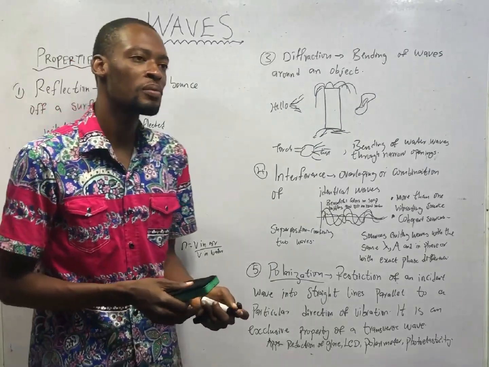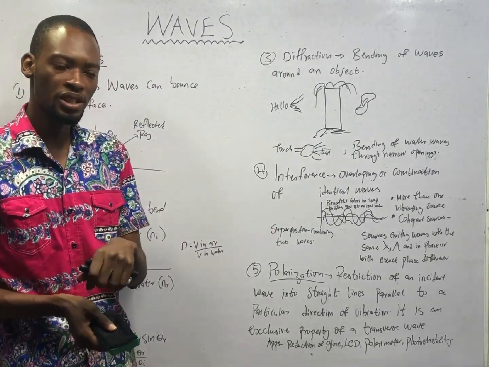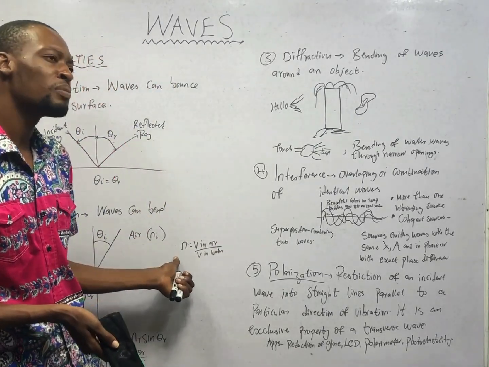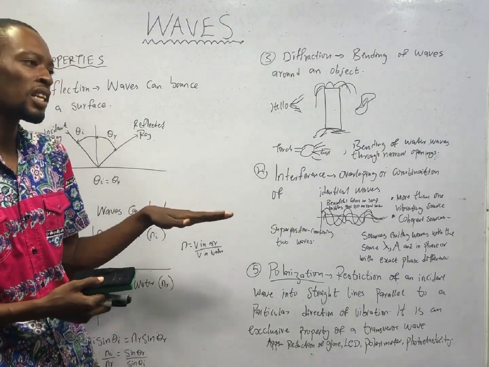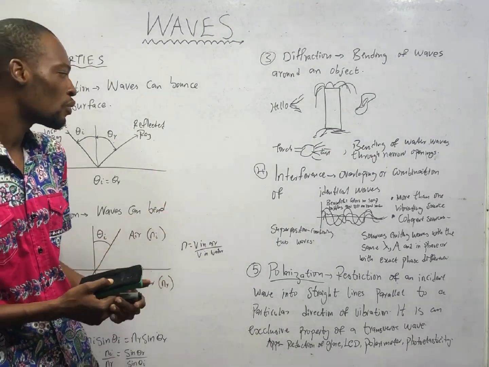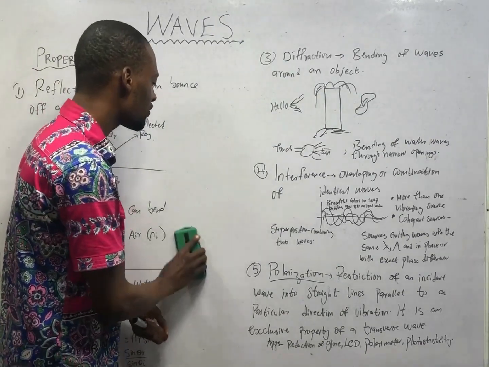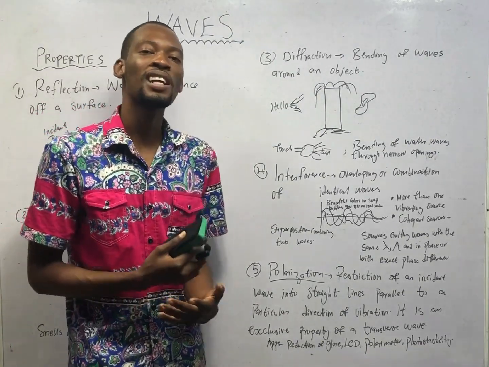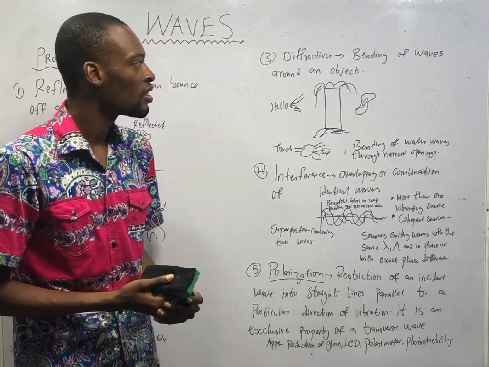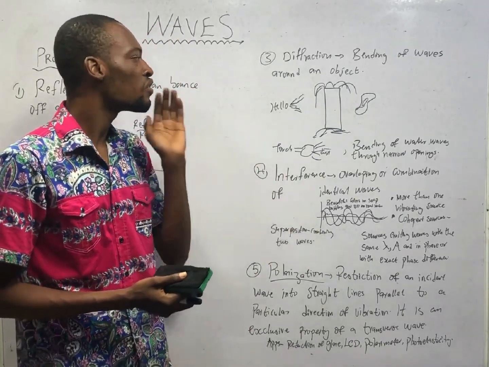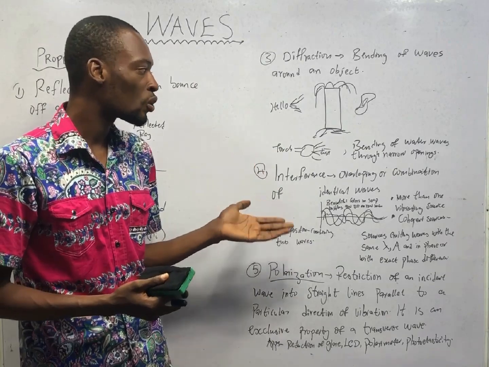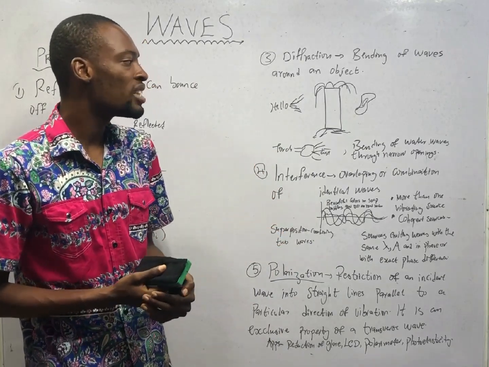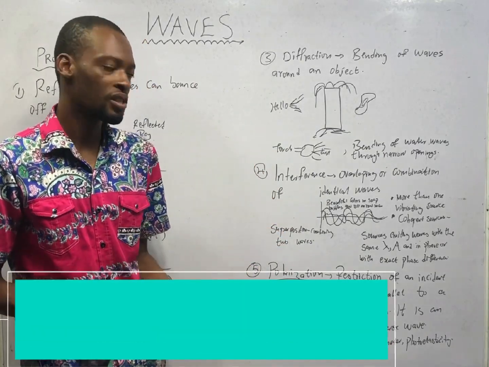And if the wave moves from shallow water to deep water, the refractive index will simply be the velocity in the shallow water over the speed in the deep water. That is refractive index. And waves can diffract. So another property of waves is diffraction. Diffraction is bending of waves around an object. Example, bending of water waves through narrow openings.